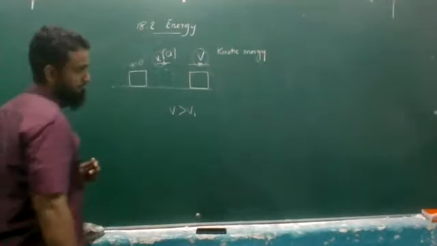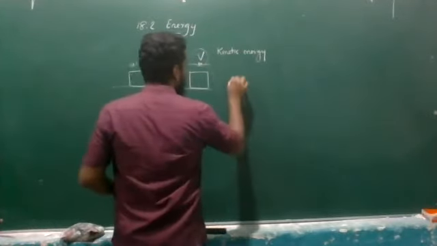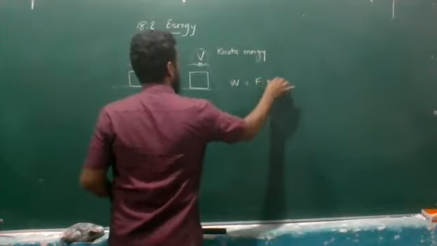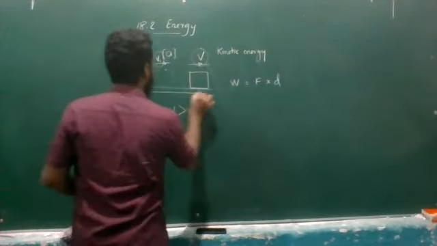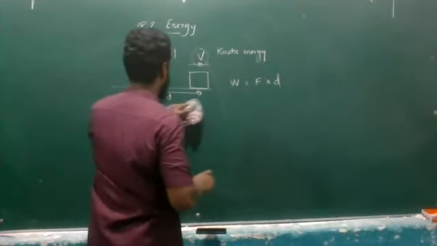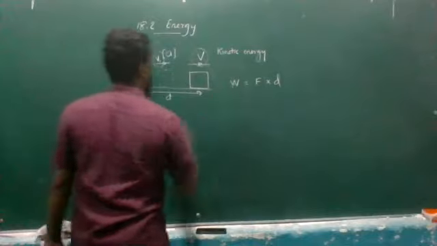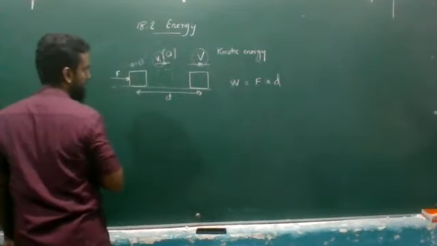Kinetic energy. What is that kinetic energy? How can we find this? We'll see the same thing. The work done is equal to force into displacement. We'll take this displacement as d. Force is there. Without a force, you can't accelerate the object, right?